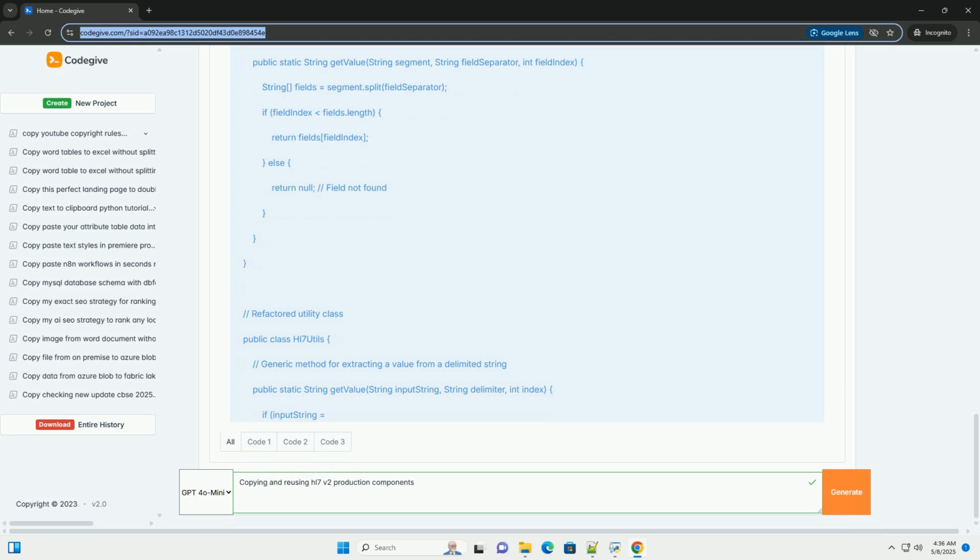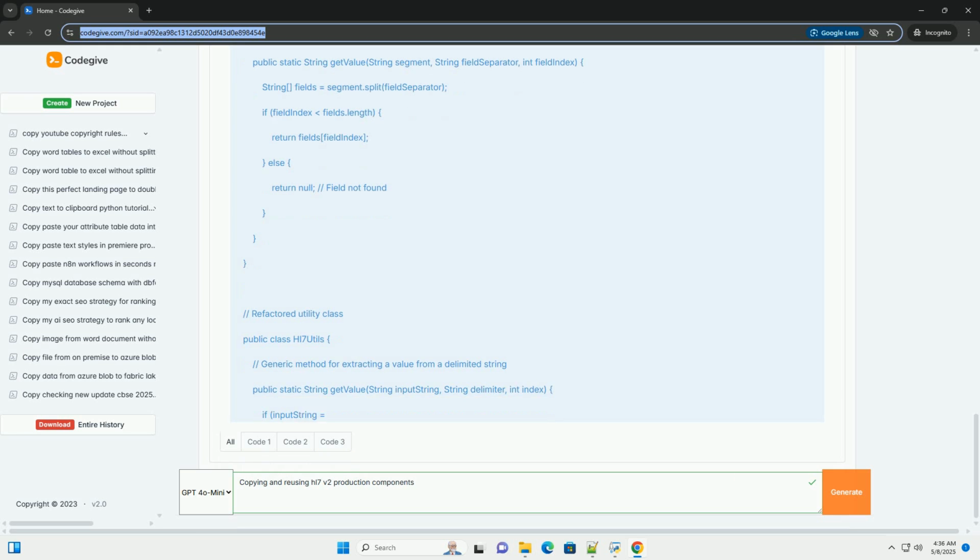Ensure that the license allows for reuse in your target environment. Documentation. Proper documentation is crucial. Make sure you have adequate documentation for the component, including its purpose, usage instructions, input/output formats, and any known limitations.